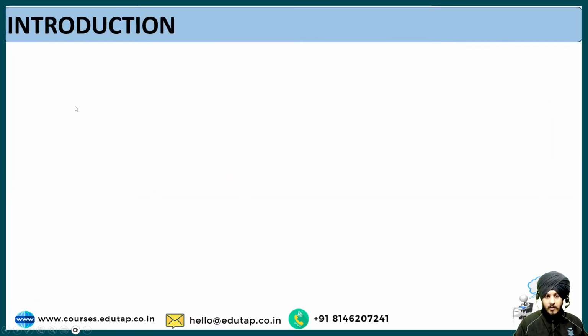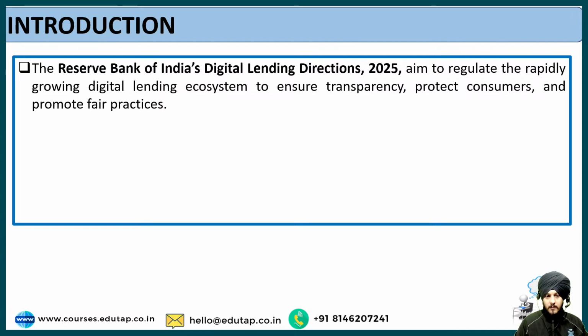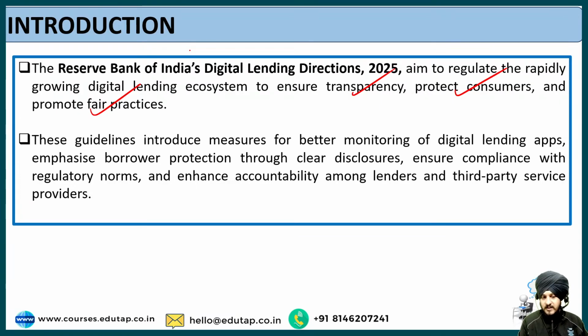Talking about the first part, which is the introduction: since the question is directly about the digital lending guidelines only, we are going to touch upon those areas. The RBI's Digital Lending Directions 2025, as I told you, aim to regulate the growing digital lending ecosystem to ensure transparency, to protect consumer rights, and also to promote fair practices. These guidelines introduce measures for better monitoring of digital lending apps and emphasize borrower protection.